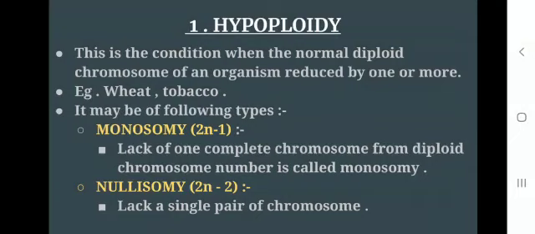Hypoploidy. This is the condition when the normal diploid chromosome number of an organism is reduced by one or more. Example, wheat, tobacco. It may be of the following types: monosomy. It means the lack of one complete chromosome from the diploid chromosome number, that is called monosomy, and it is denoted by 2n minus 1. Nullisomy means the lack of a single pair of chromosomes.